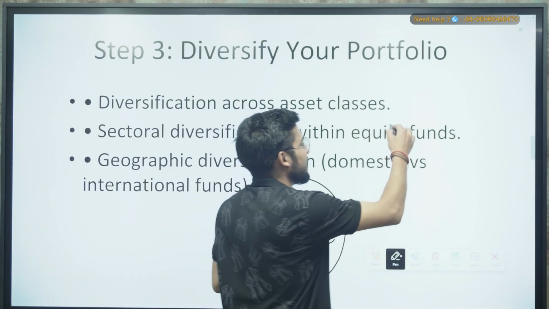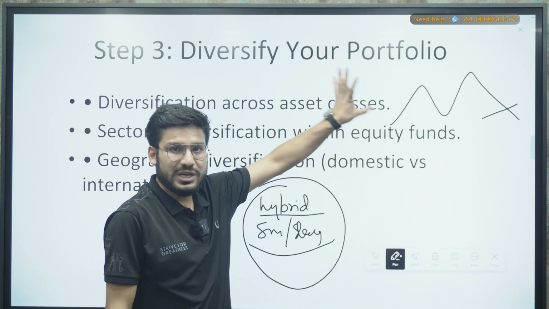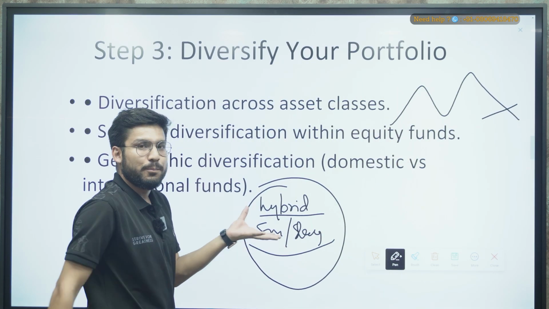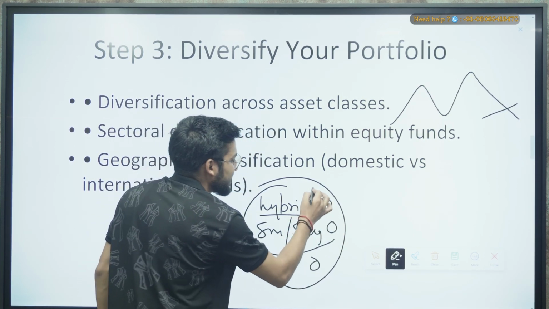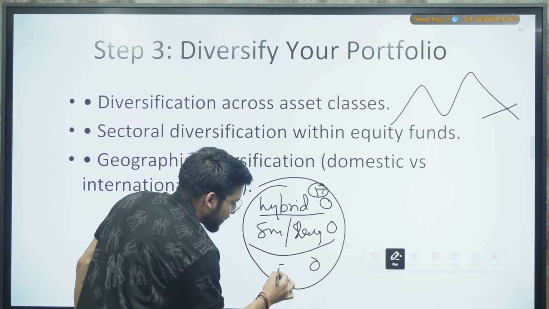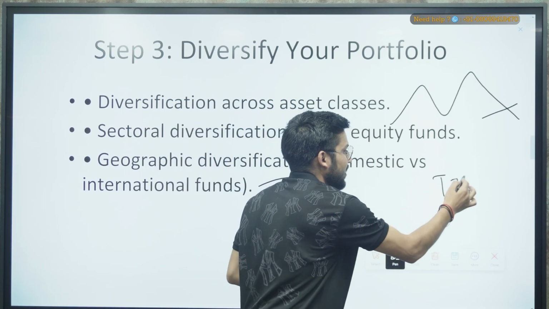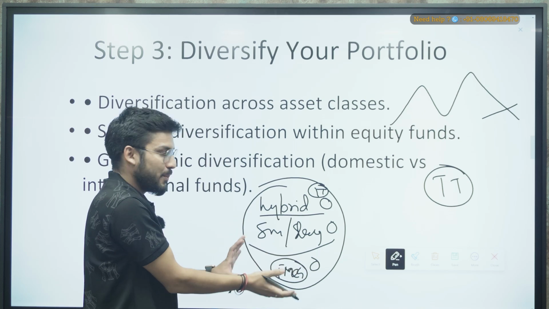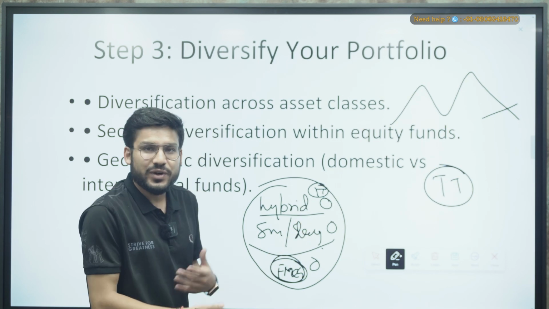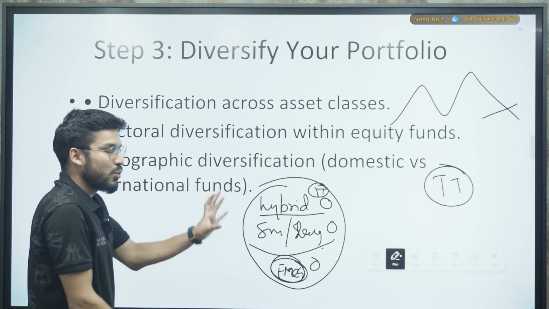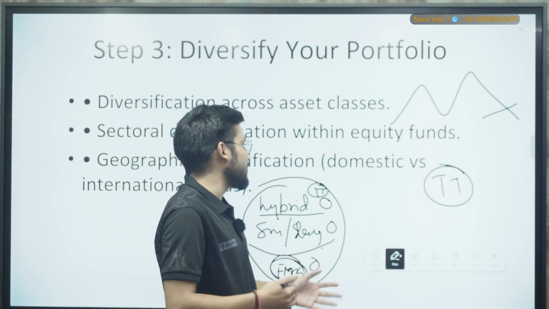So for example, if there is some volatility in the market, right, the market is in a bearish or bullish direction, it will not impact your portfolio that much because you are having so many stocks of different kinds. For example, some stocks of the IT sector, some stocks of the FMCG sector, right? So if there is negative news for the IT sector, it will not impact your portfolio because it will be averaged out by the FMCG, or you can say by the infra sector. So overall your portfolio will be averaged out and you will not face that much loss here, right? So this is the beauty of diversification here.